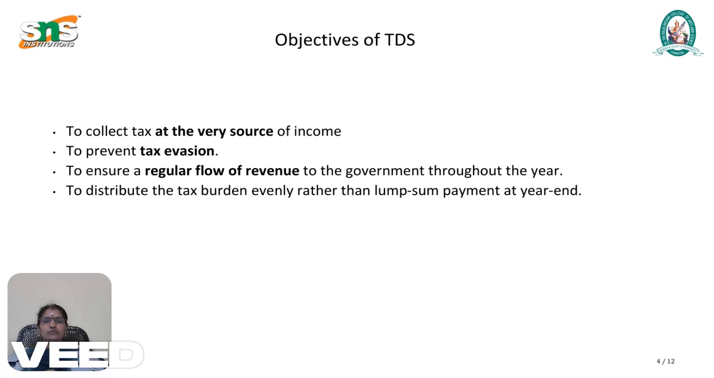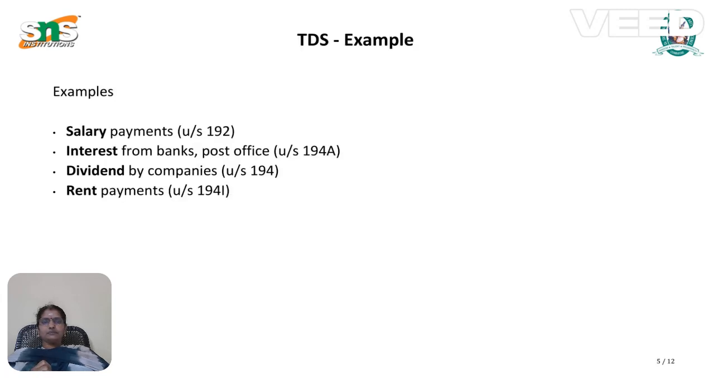The third objective is to ensure a regular flow of revenue to the government throughout the year. The fourth objective is to distribute the tax burden evenly rather than a lump sum amount being paid at the end of the year.